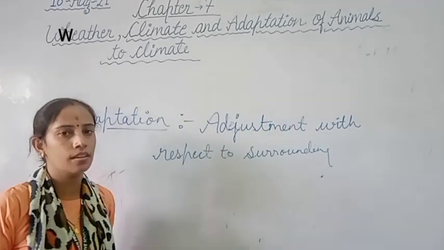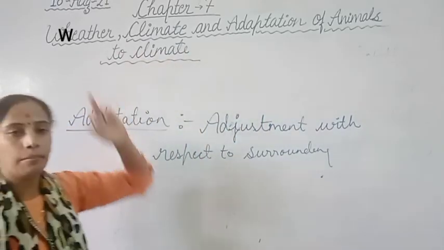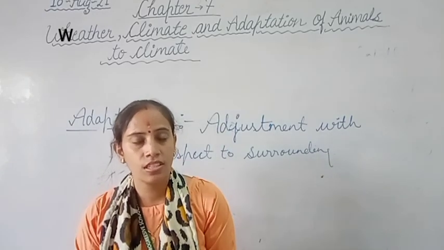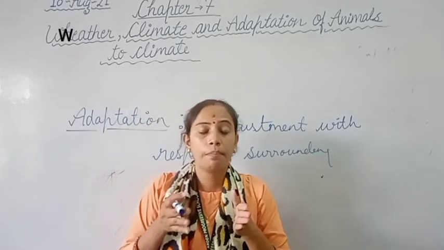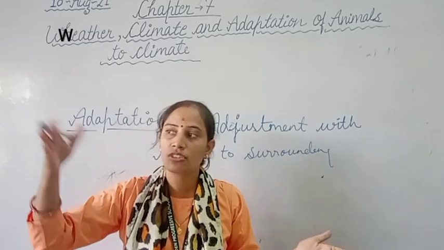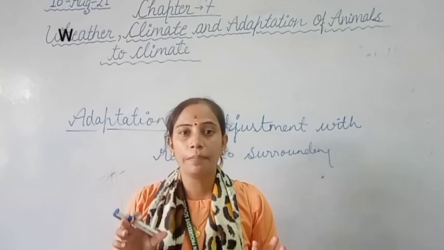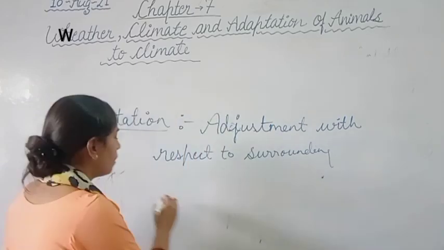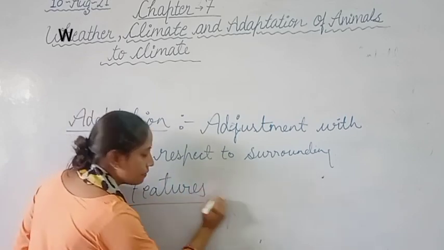So in your chapter there is animal adaptation, adaptation of animals to climate. As we have discussed about the climates, there are some regions which have hot climates and some which have cold climates, but animals are present in both. In hot climates also animals are present, and in cold climates also. So how do they live there? For their adaptation, for their survival, they have specific features. Clear?